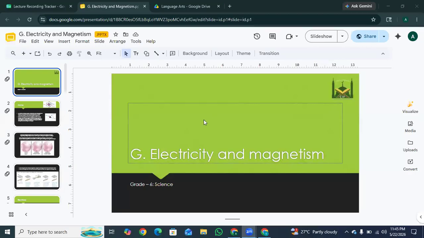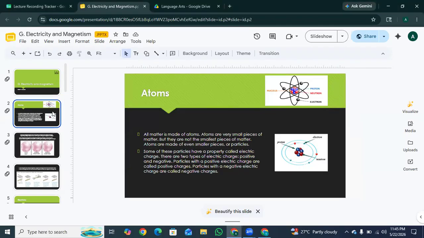Hey students, so today we are going to discuss the topic of electricity and magnetism. Okay, so the first one is atoms. So, what is an atom?